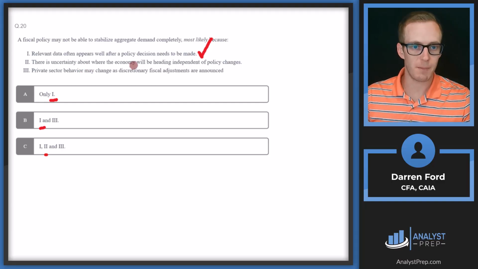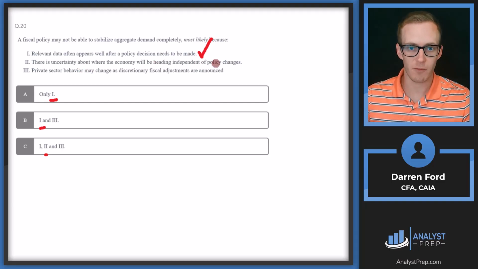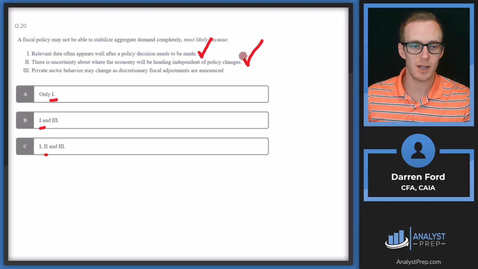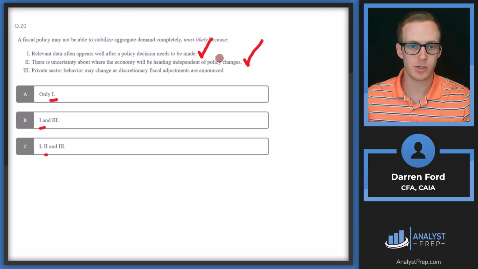2, there is uncertainty about where the economy will be heading independent of policy changes. That's also going to be a correct statement. We have a very intricate and large economy worldwide, and regardless of whether we have all the information or know everything, we don't really know what's going to happen in the future.